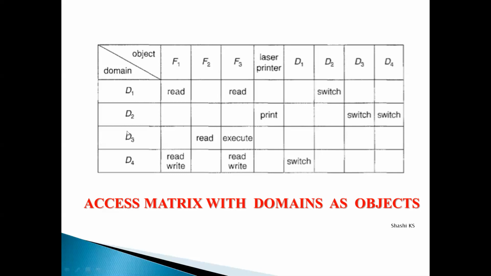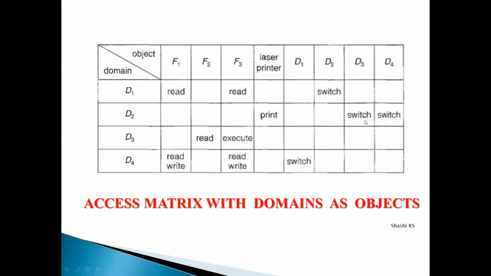Let's say a process executing in domain D2 also has a switch access right in D3, which means if a process is executing in domain D2, it can switch to domain D3 and make use of all the resources which are there in domain D3. That is the meaning of this representation.